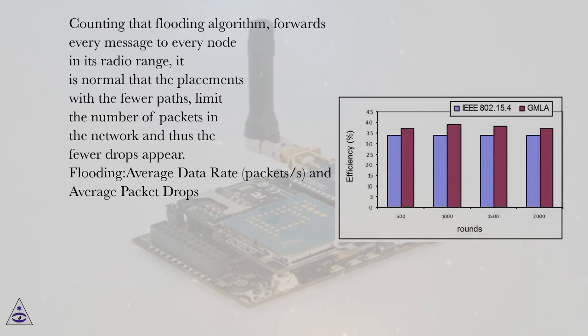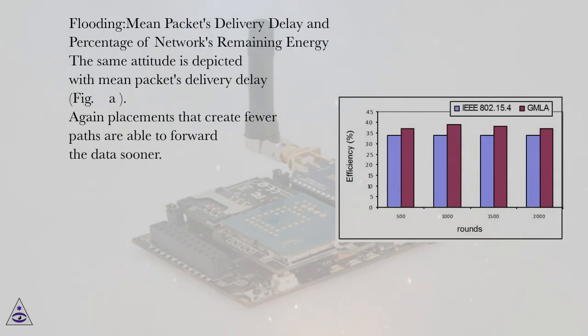Flooding average data rate, packet/s, and average packet drops. Flooding mean packets delivery delay and percentage of network's remaining energy. The same attitude is depicted with mean packets delivery delay, Figure A. Again, placements that create fewer paths are able to forward the data sooner.